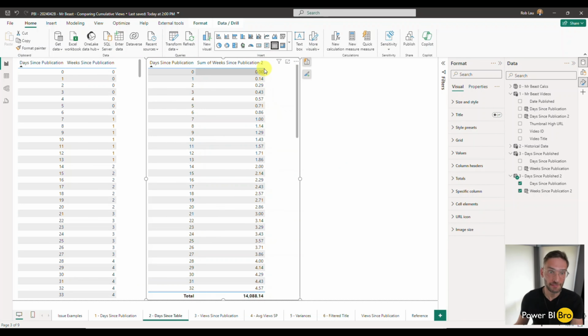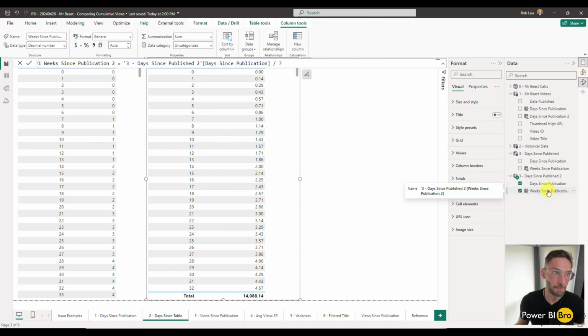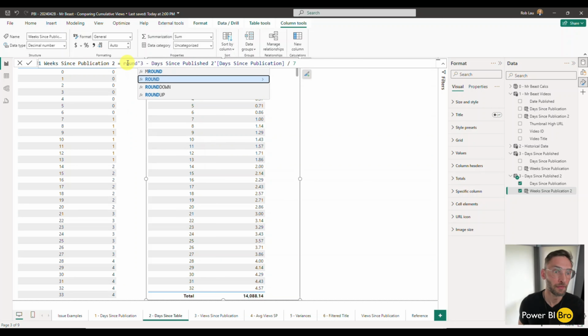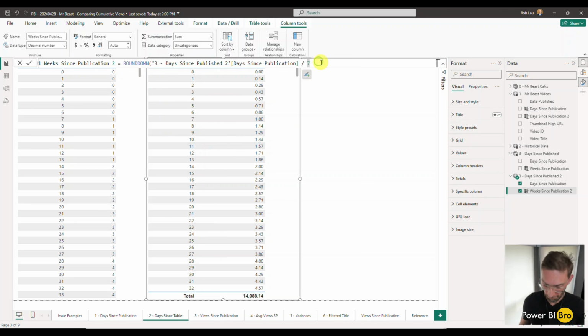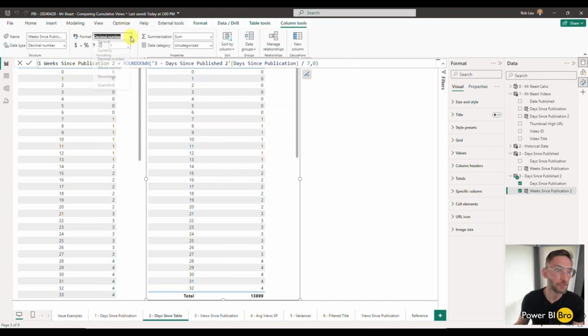So now we're starting to see the week. So week 1 is this 0 through that value. So let's now round down on this by coming back to it. And we're going to say round down, comma 0. Cool. And now we can get rid of the decimal and turn this into a whole number.